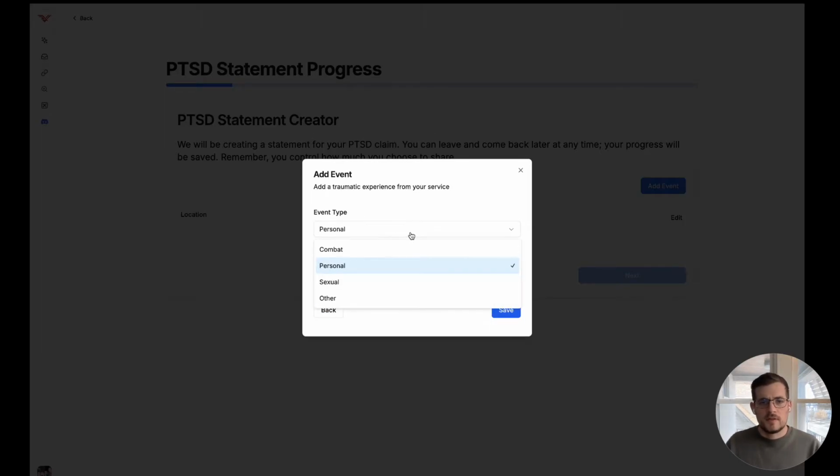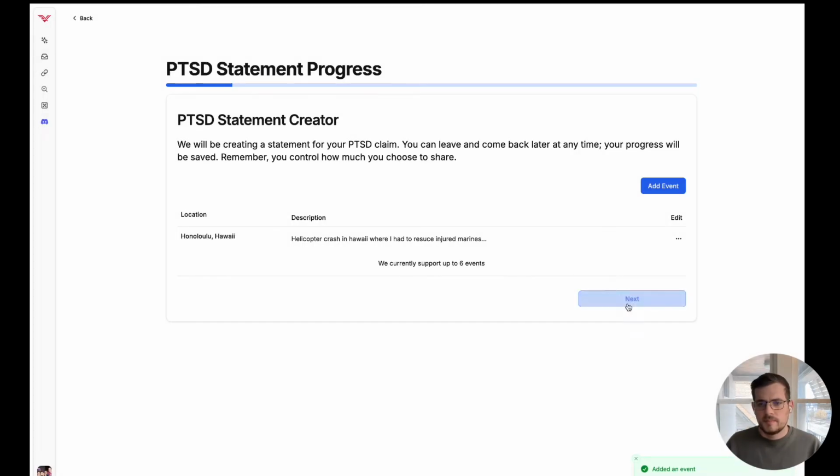Okay, event type. If this was something in a combat situation, I believe technically, since this is with basically weapons of war, you could call this under combat. For now, honestly, I'll call this under personal. Go ahead and hit next.